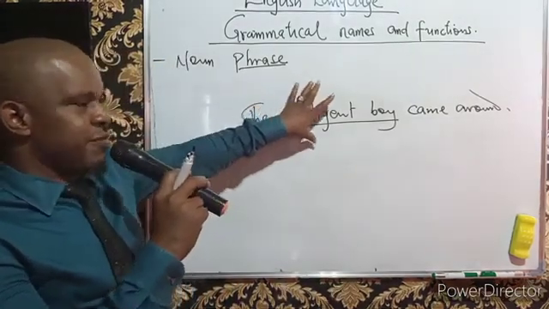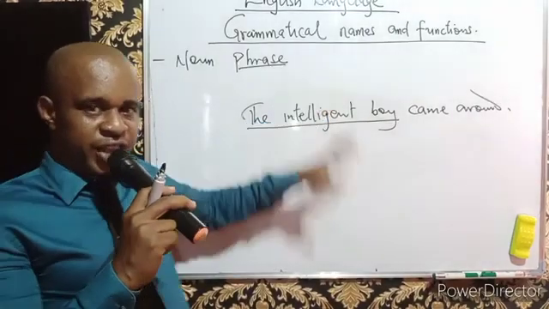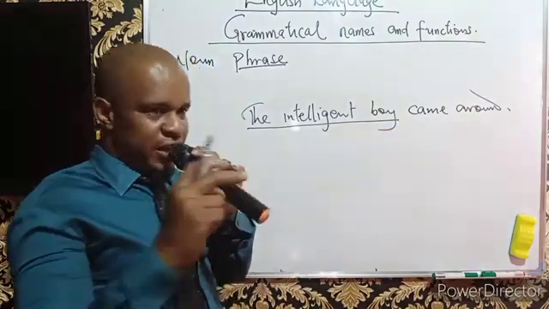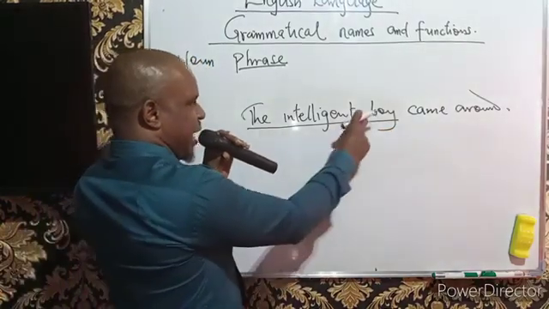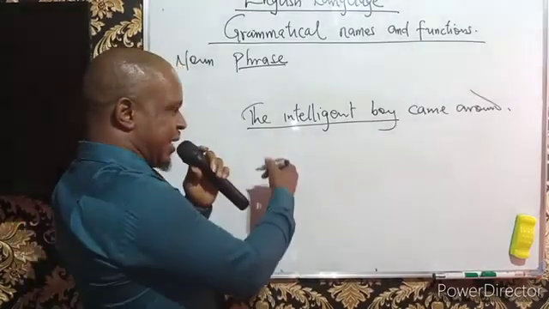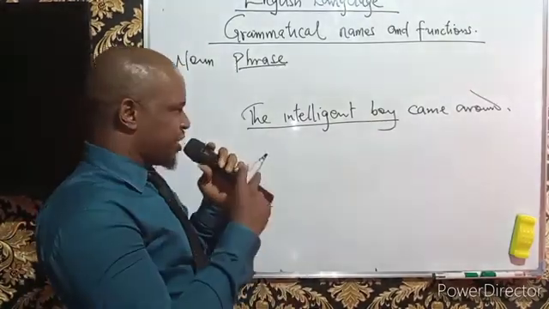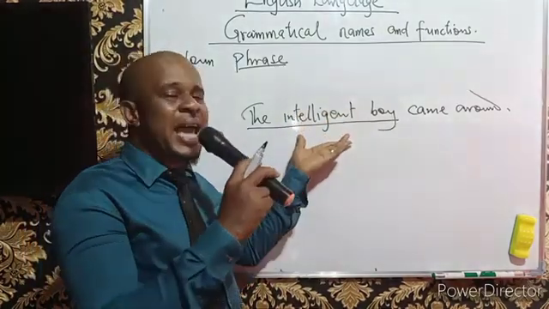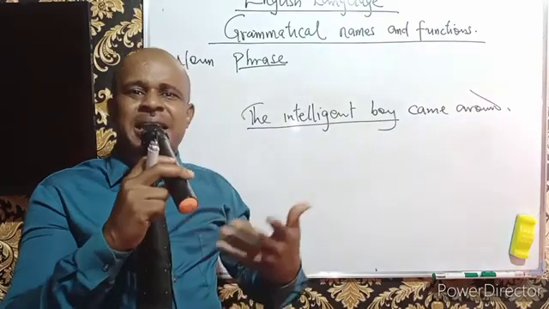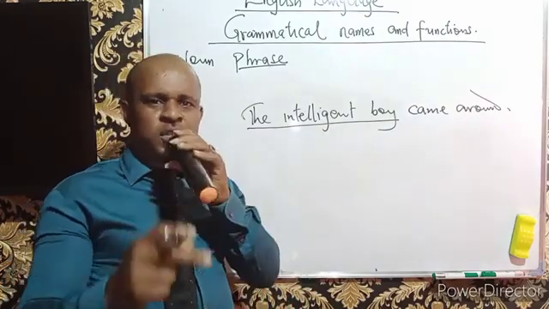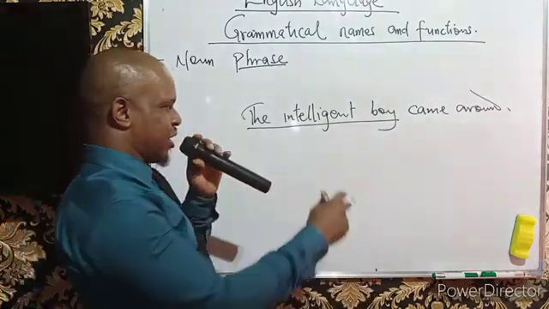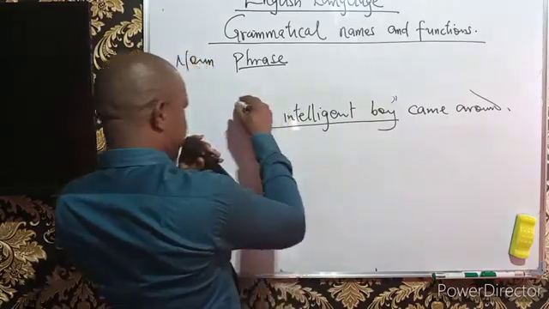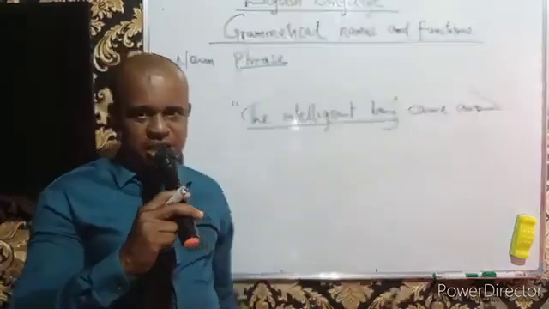Now, if for instance we have this established in a passage as part of the comprehension passage, and the examination body chooses to underline this, normally in the question sections, they will ask you, from this passage above, the underlined expression, what is the grammatical name that can be given to the above underlined expression, which is the intelligent boy.